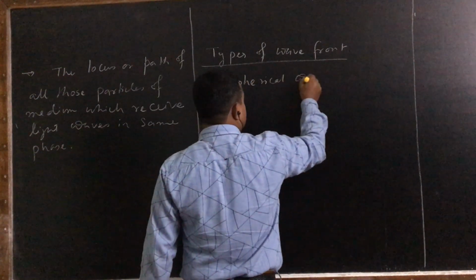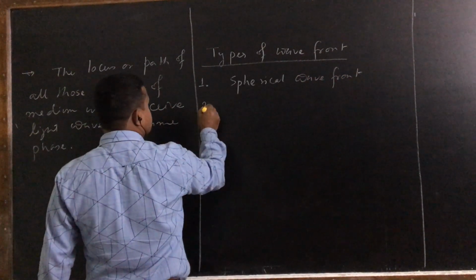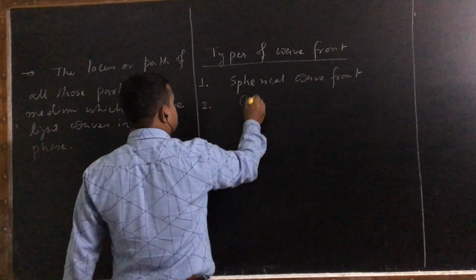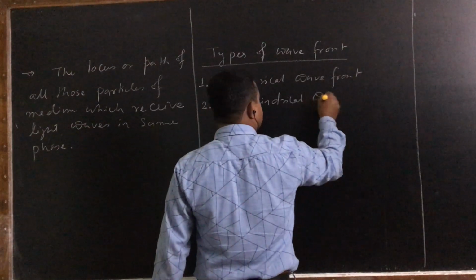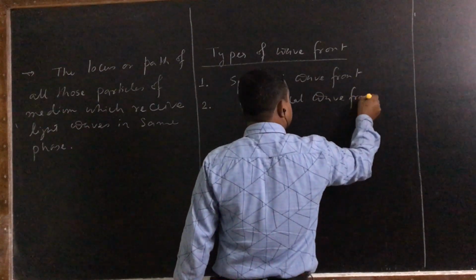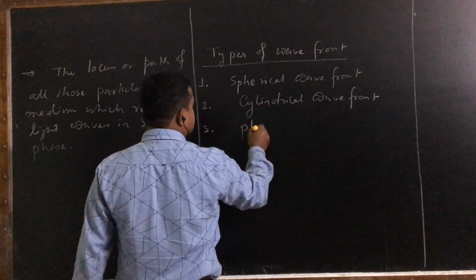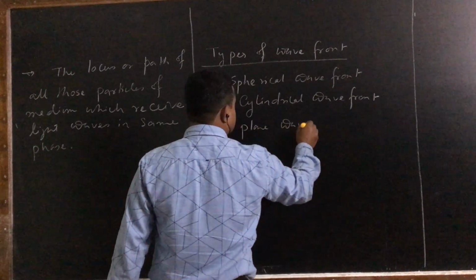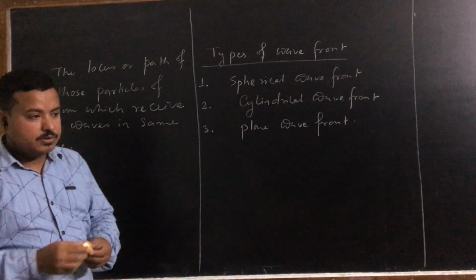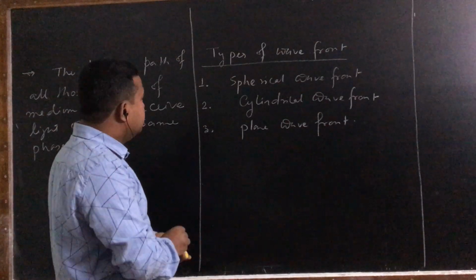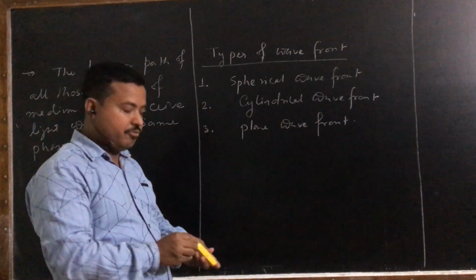Second one is cylindrical wavefront. And third one is plane wavefront. So we have these three types of wavefront: spherical, cylindrical, and plane.